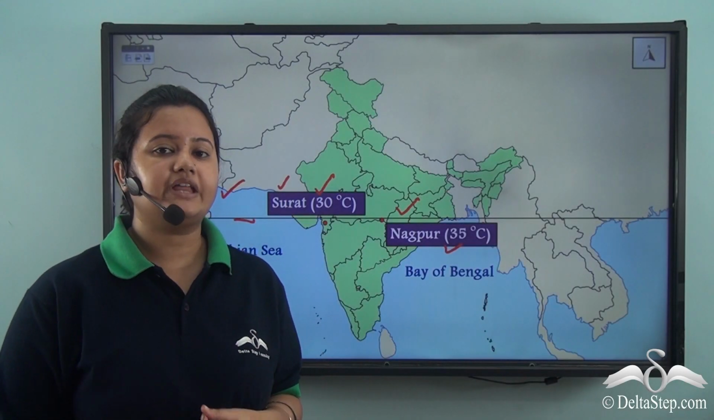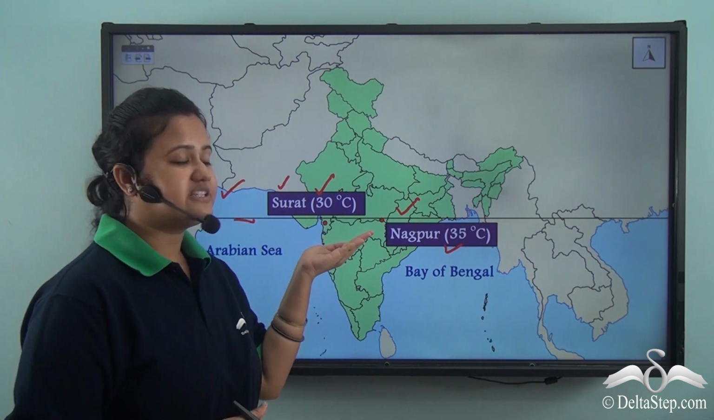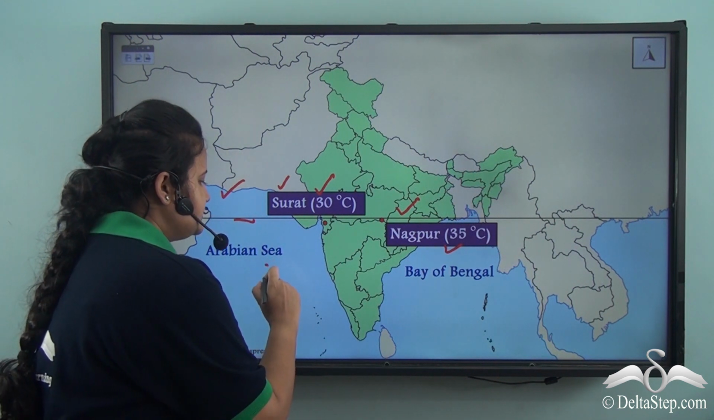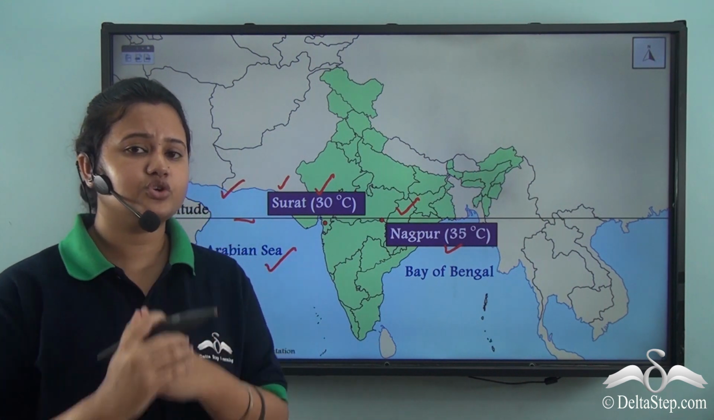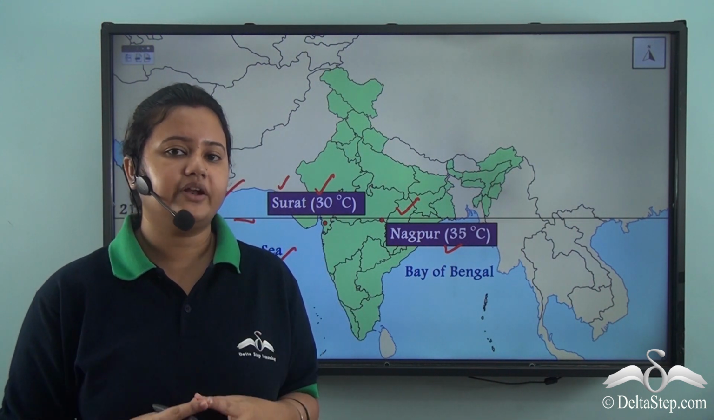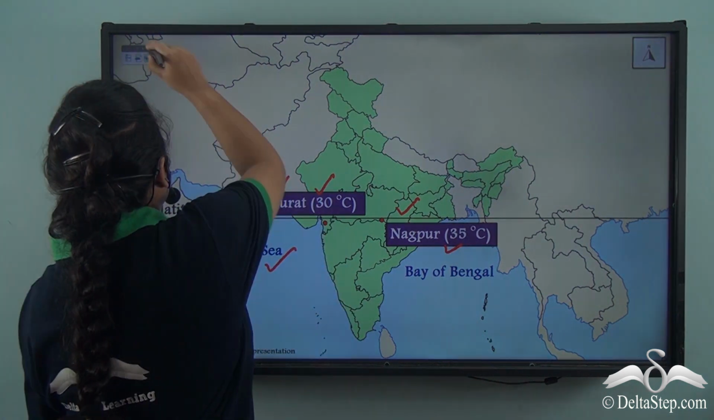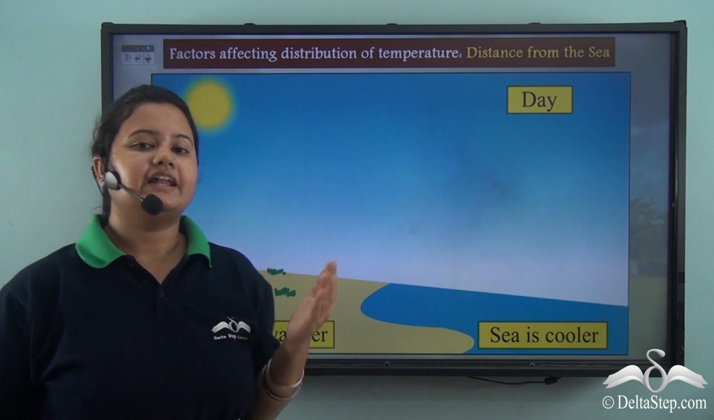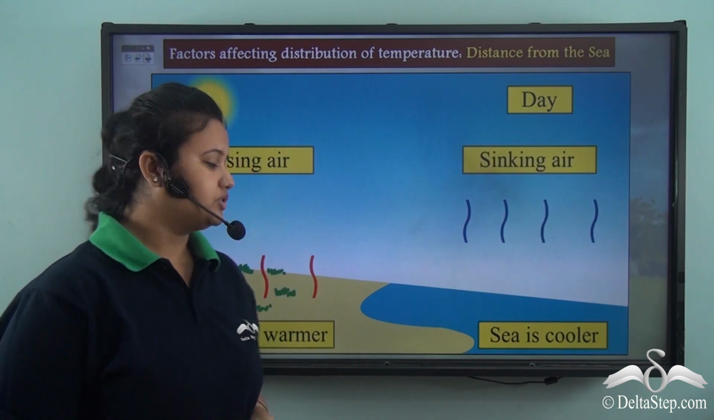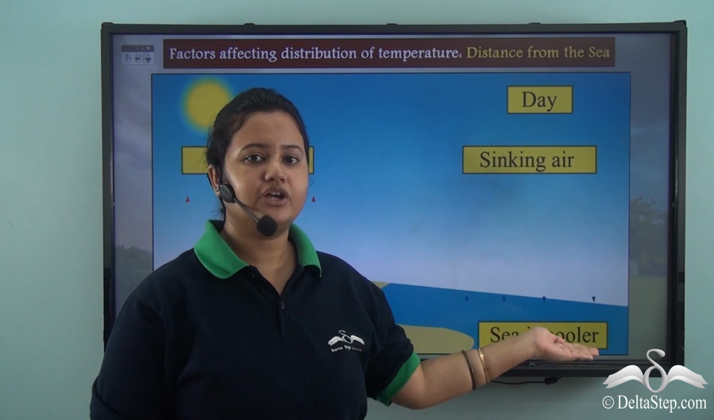Now let me tell you that Surat has a lower temperature because it is situated closer to a water body, that is the Arabian Sea. So now let me explain to you the advantage of being situated closer to a water body. During the day, the land gets heated up faster than the sea. So the land is comparatively warmer while the sea is comparatively cooler.